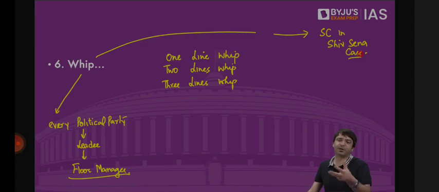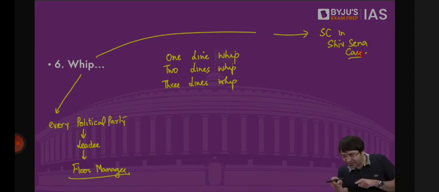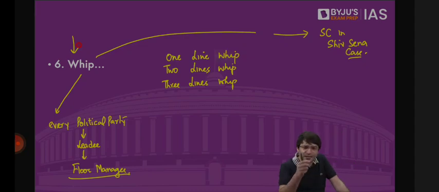So who has given tickets to these MPs, so that they can become the MP? The political party. Now this political party and these MPs, who will link them? In what sense, what is this link? There are 303 MPs of BJP in Lok Sabha. BJP gave them tickets, they contested the election, and now they are part of the Lok Sabha.